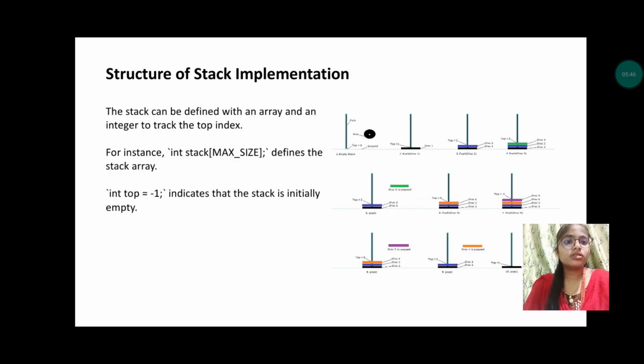Now, structure of stack implementation. The stack can be defined with an array and an integer for the top index. If top equals -1, it indicates the stack is initially empty. Initially means nothing but that the stack has no element, that is, we haven't done any operations. Now the top is -1. This indicates the stack is in underflow.